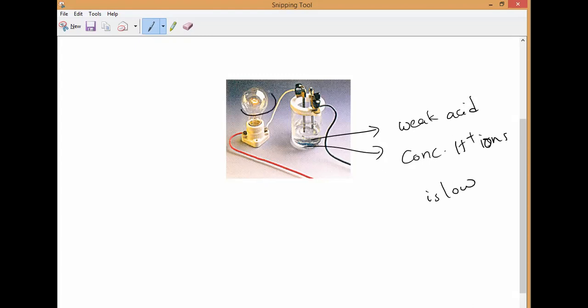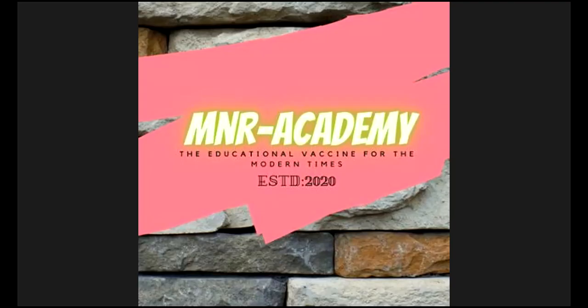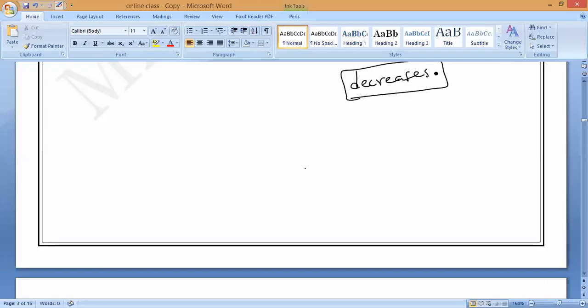That is why the bulb is glowing, but very low. Do you notice it? The intensity of light is low. That is why we can say weak acids conduct less electrical conductivity compared to strong acids. Any doubt, anybody? Please ask me. Clear? This is what we call the difference between strong acids and weak acids.